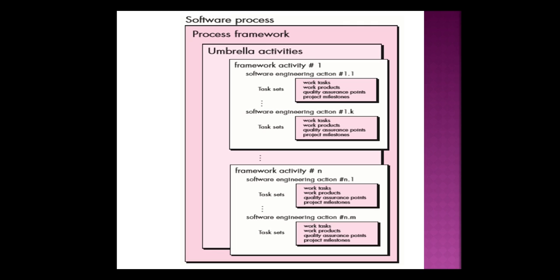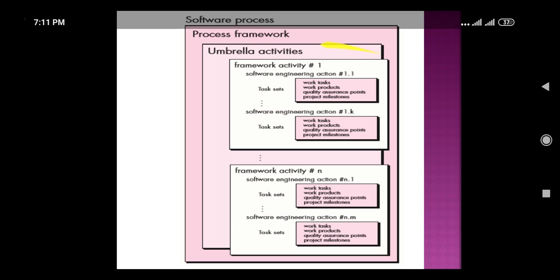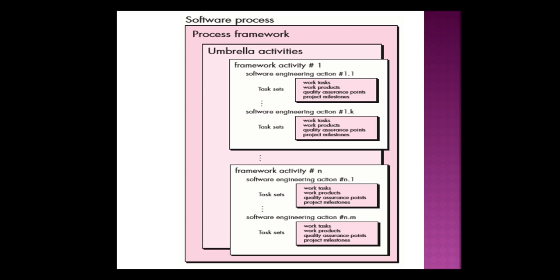In a software process we have a process framework. In the process framework we have umbrella activities and certain framework activities. These umbrella activities are residing behind the framework activities. That means they are providing support to the framework activities.